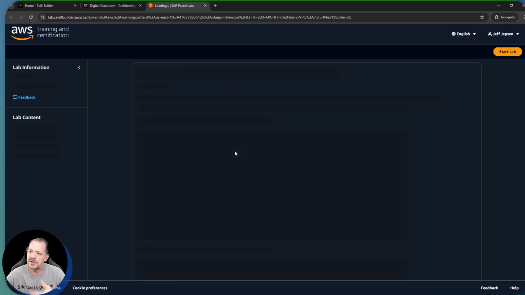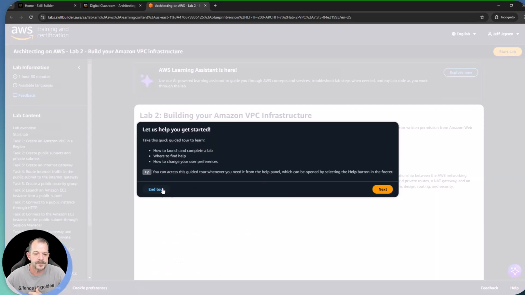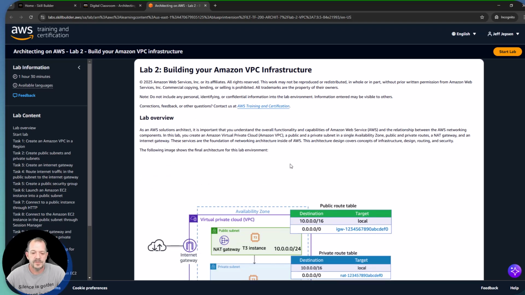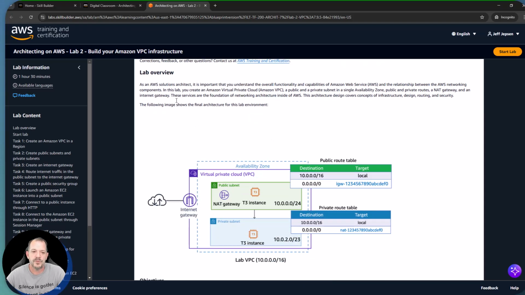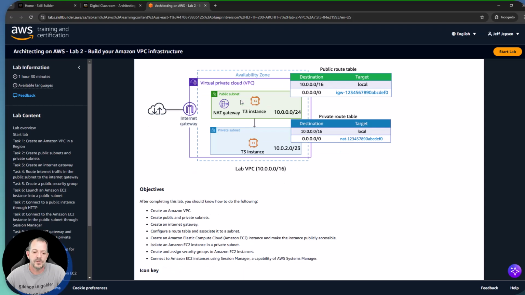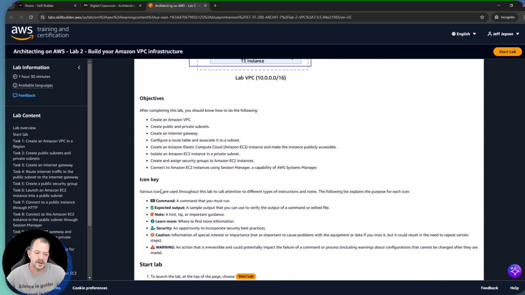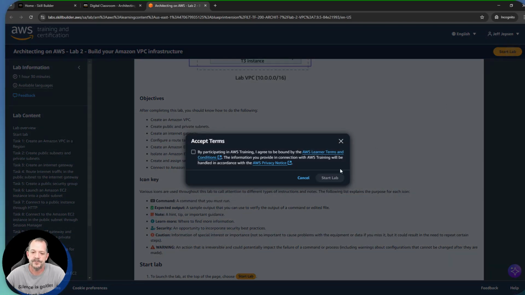Cool thing is, take your time in here, all right? We're going to skip the tour. What we are going to be presented with is a set of lab instructions on the left-hand side, basically a table of contents for the lab. And then we've got architecture diagrams, a description of the lab overview, and the objectives for this particular lab. And of course, we're going to have an icon key. Keep an eye out for those. So let's go ahead and hit the Start Lab button.